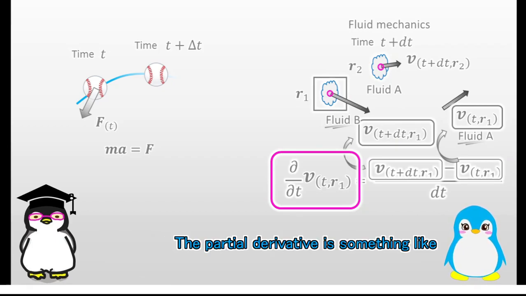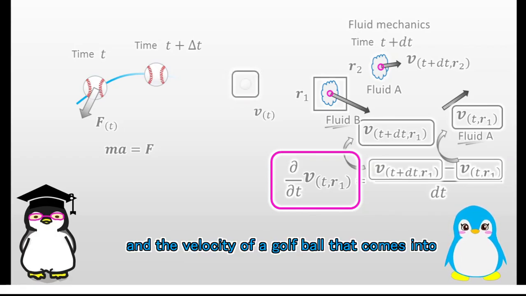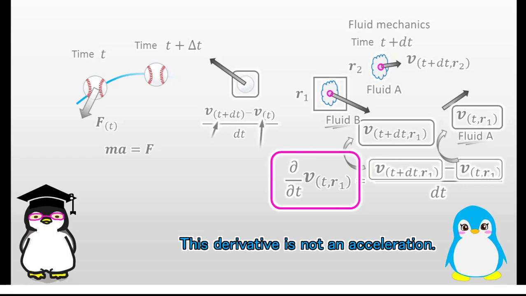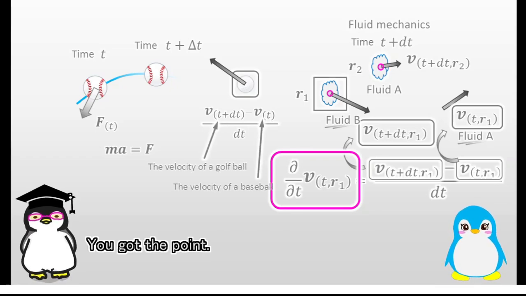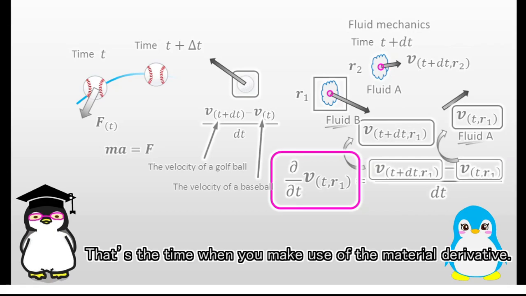The partial derivative is something like the change of the velocity of a baseball, and the velocity of a golf ball that comes into the same position where the baseball left. This derivative is not an acceleration. You got the point. But how can we describe the equation of motion in fluid mechanics? That's the time when you make use of the material derivative.